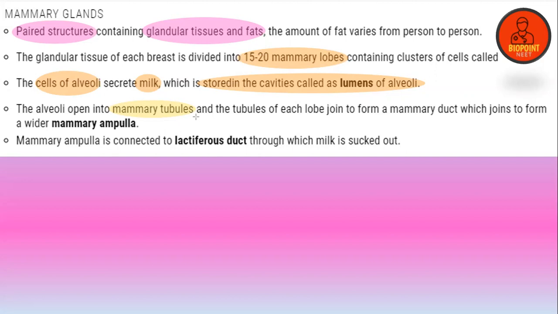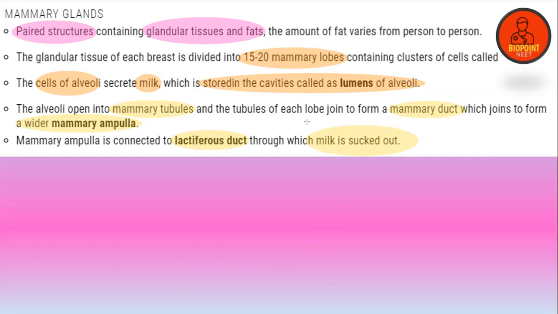So mammary lobes consist of alveoli. Alveoli open into the lumen. Each tubule joins to form a mammary duct, which together form a wider mammary ampulla. The mammary ampulla is connected to the lactiferous duct and finally to the nipple through which the milk is sucked out. Is that clear?